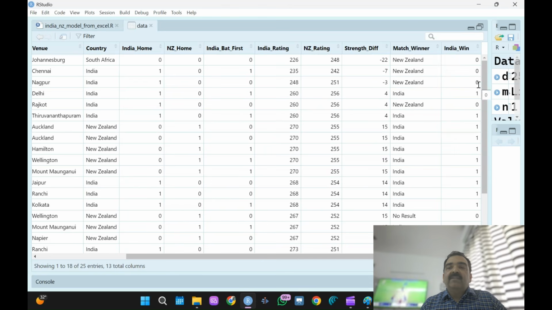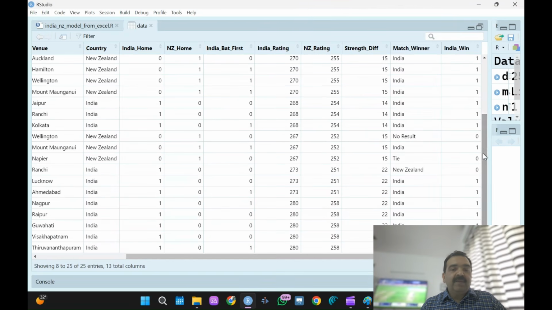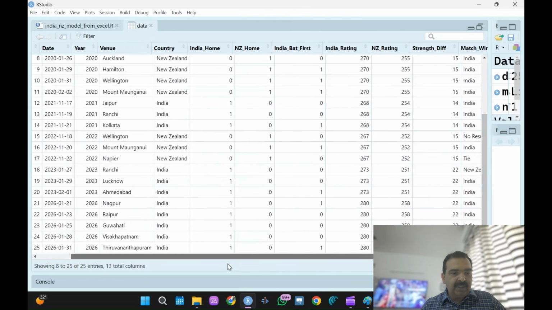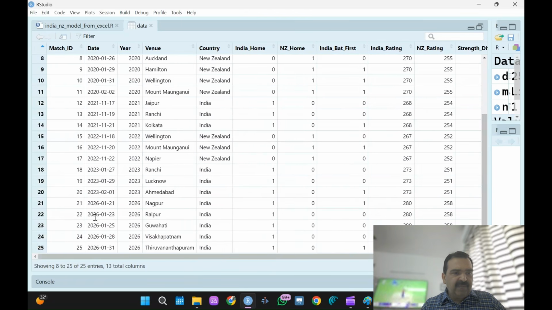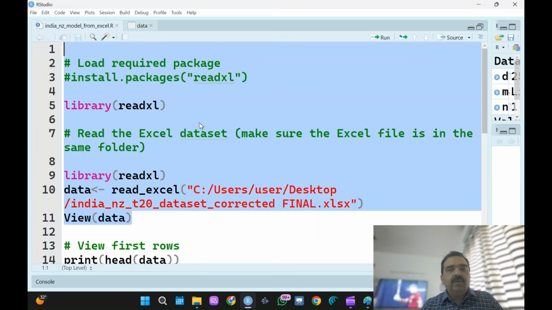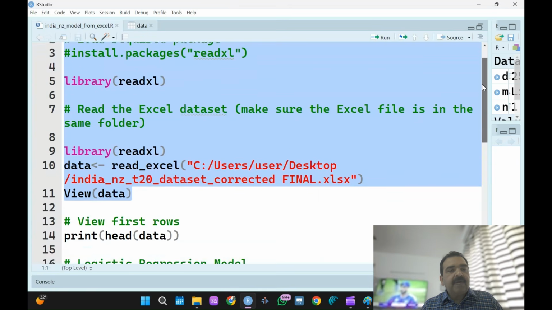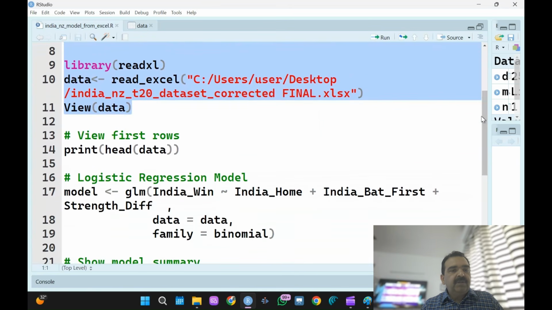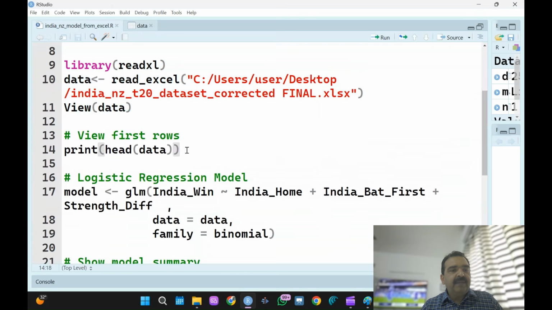So, guys, obviously the data is not very big, but it is almost real, actual data. I have taken 25 records. That's why I have not split the data and done all those things. I have used the whole data. Now I have explained the data to you. Now again we go back to our R programming. So I can also print the head, that means the first 5 records will be printed.